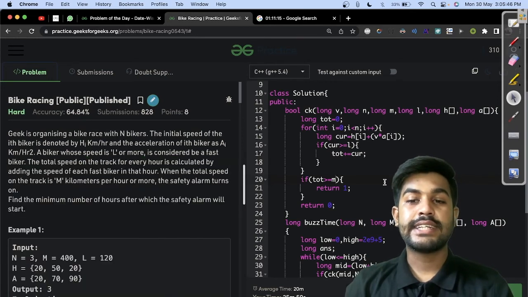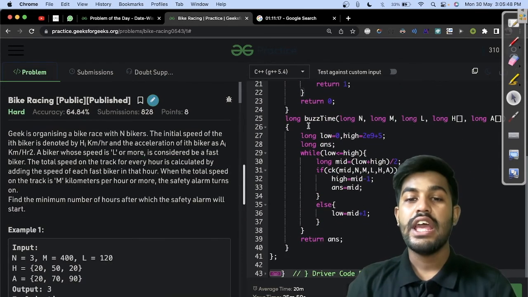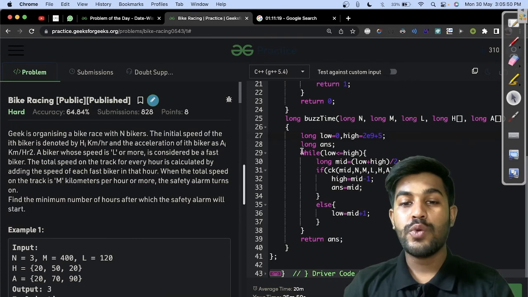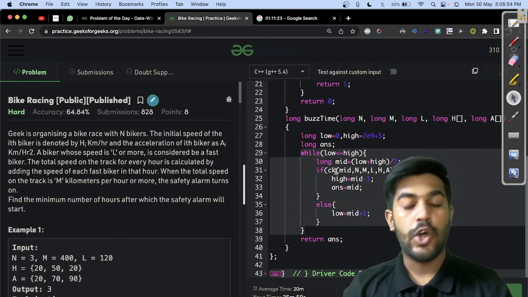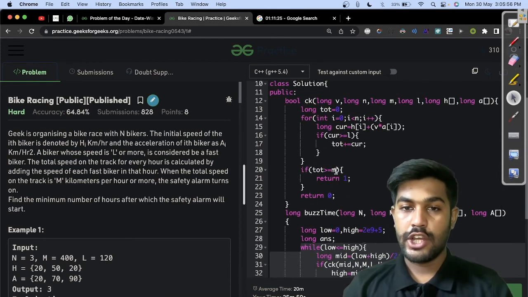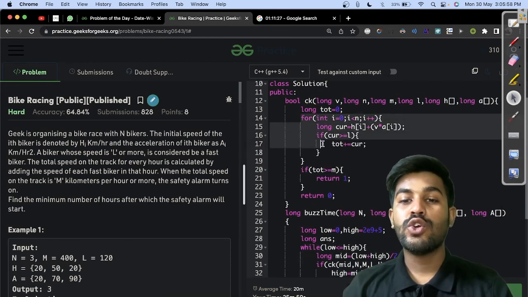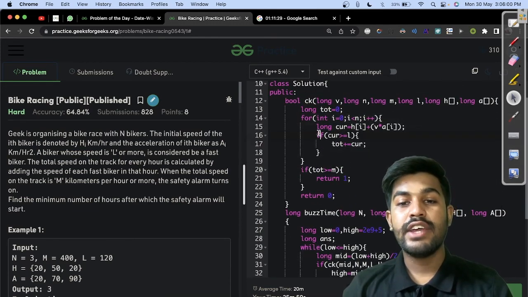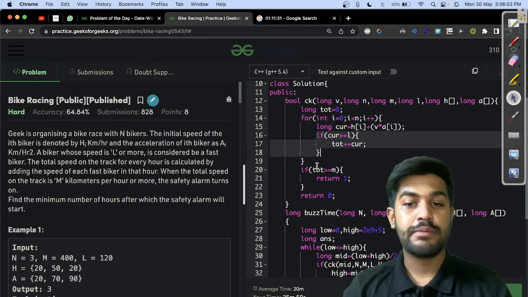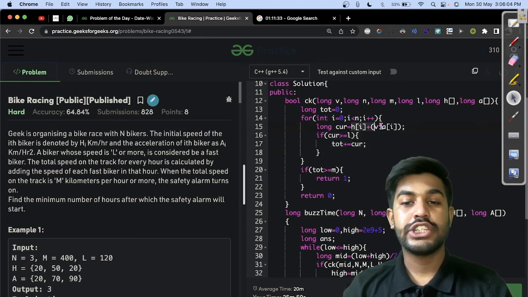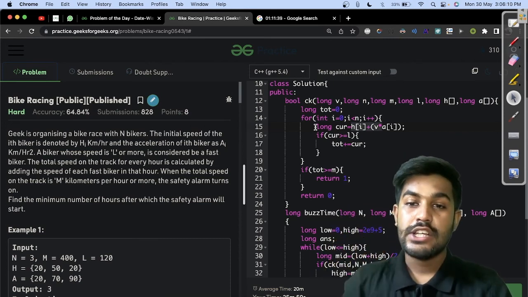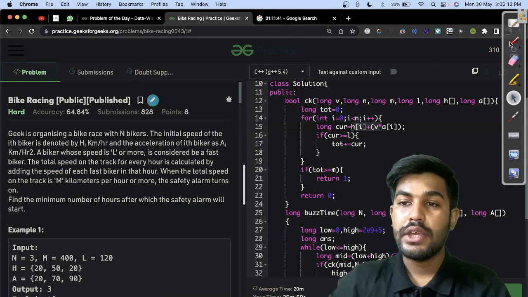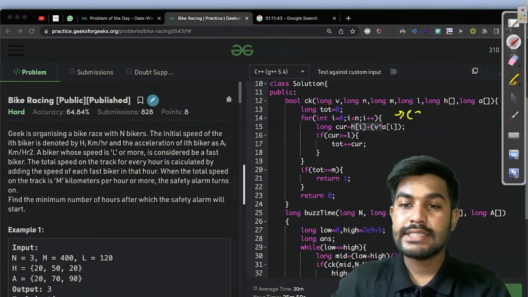Now let us discuss the time complexity of this solution. In this solution, we are doing a binary search. And the time complexity of binary search is log n. At each log n operation, we are iterating over the whole thing. And here we are just doing the comparison, if statements, and some addition and calculations. So constant operation for each element, and we need to iterate over all the elements. So this for loop is doing big O of n work.